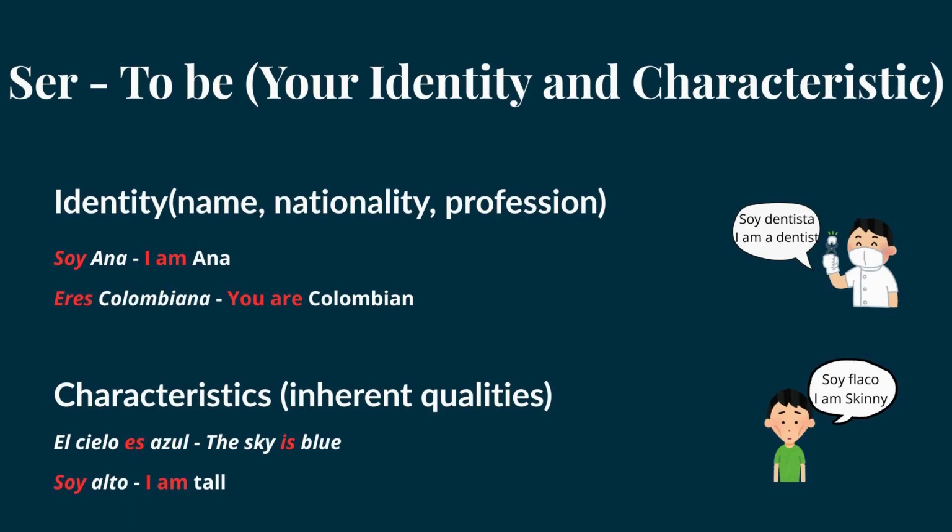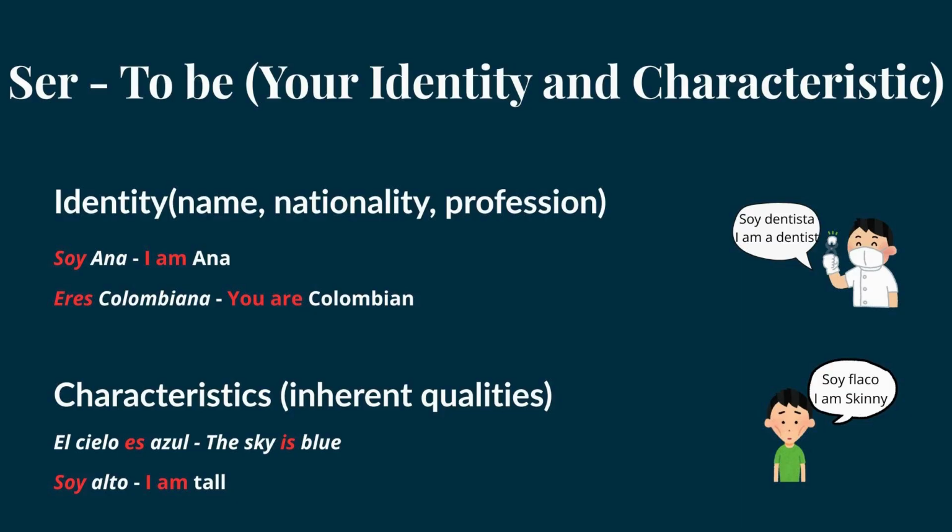First, something that can identify us. Most of us understand that we have different types of identification. Our passport, our driver's license, right? What are the things that identify us on those ID cards? Your name, your nationality, maybe your profession.